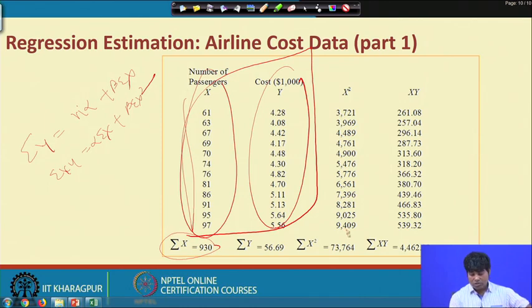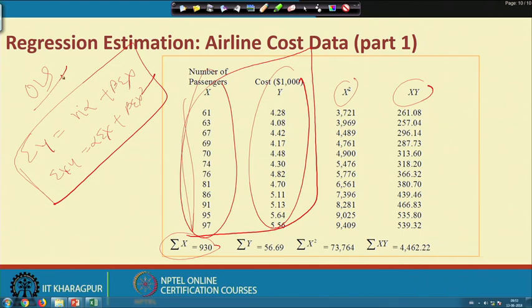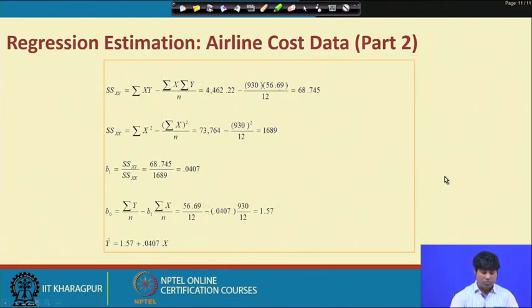Then with the process you can get the x square series, you can get x y, as per the requirement of these two equations, which derive from the process of least squares, that is minimizing the error sum of squares, to obtain the values of alpha and beta. Creating x square you get summation x square, creating x y you get summation x y, and with the availability of x you get summation x, and with y you get summation y. Now put all these values in these two equations and simplify, and you will get the values of these parameters. In the next slide it will give you the indication here.